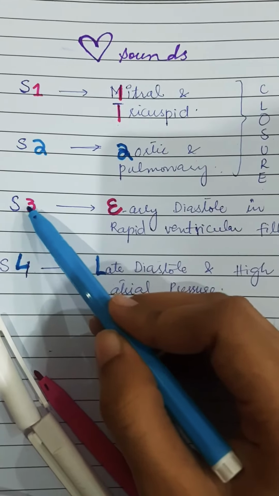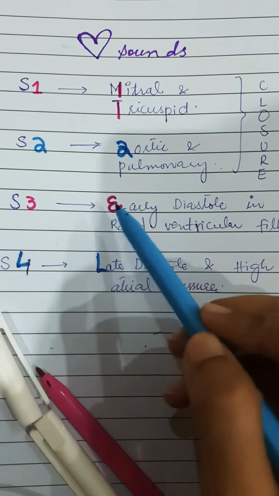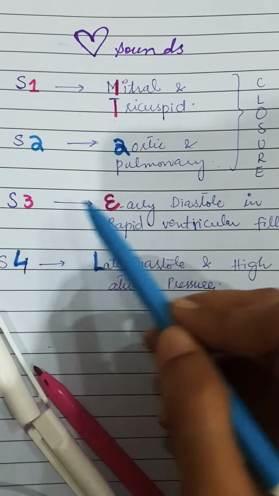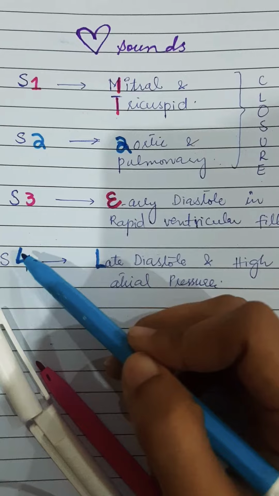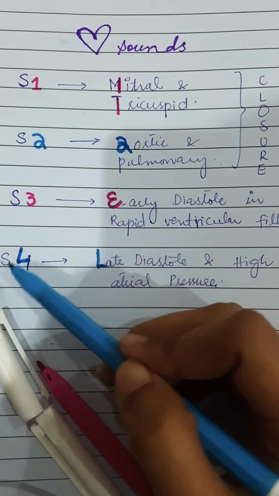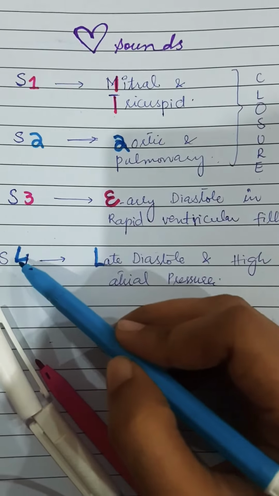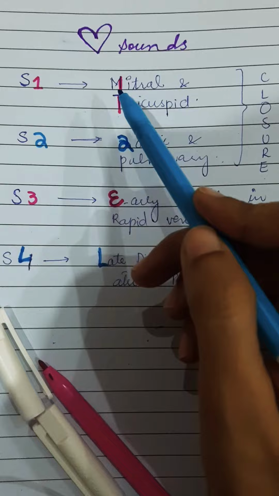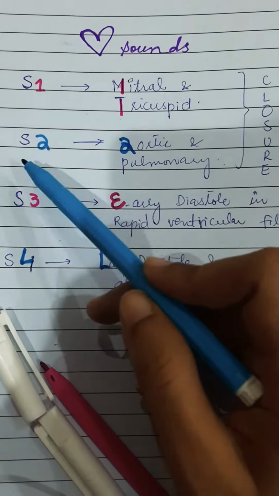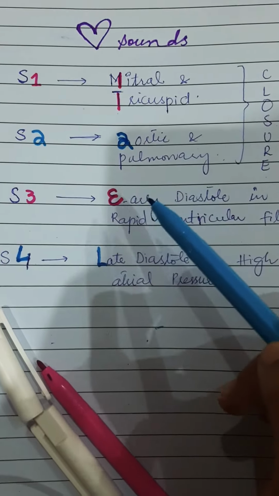The 3 shows the inverted E. It is S3, produced in the early diastole phase, and S4, the initial part of the 4 shows the letter L. So S4 is produced in the late diastole. S1 is in the mitral and tricuspid valve closure, and S2 is in the aortic and pulmonary valve closure.